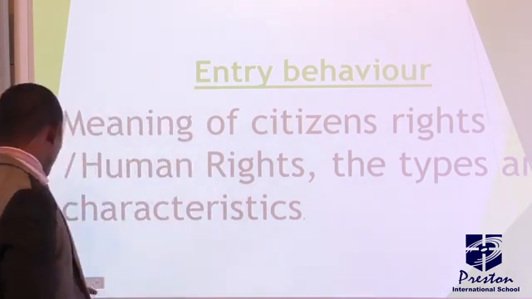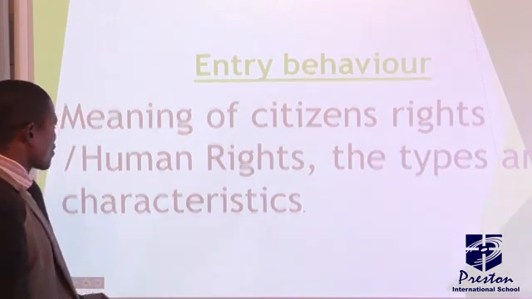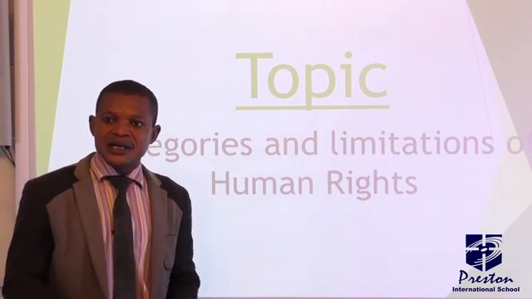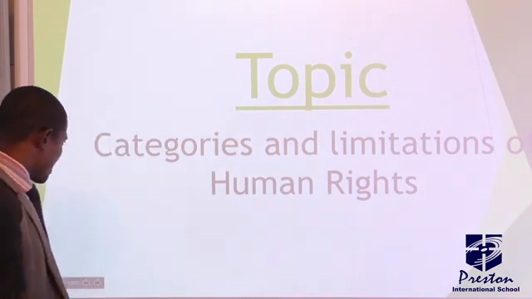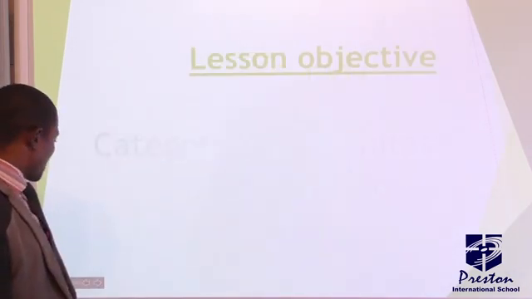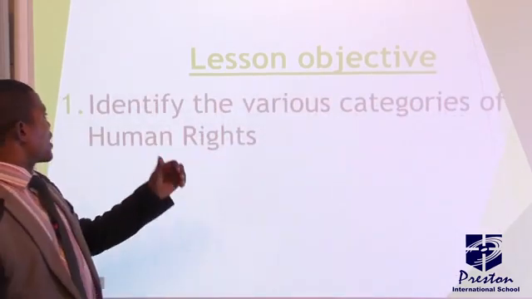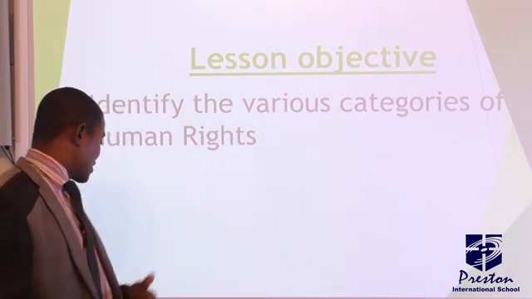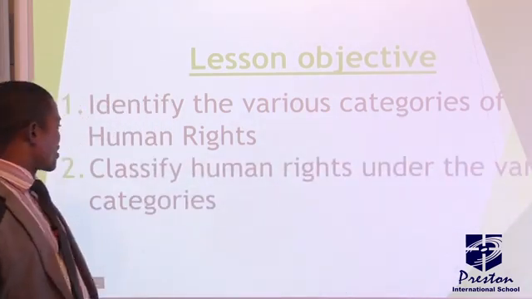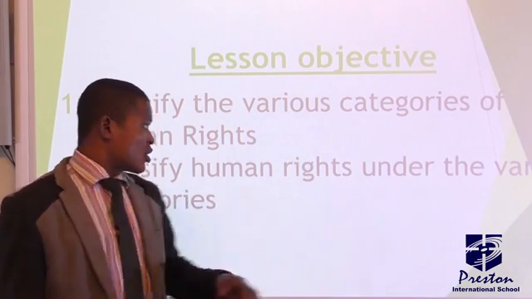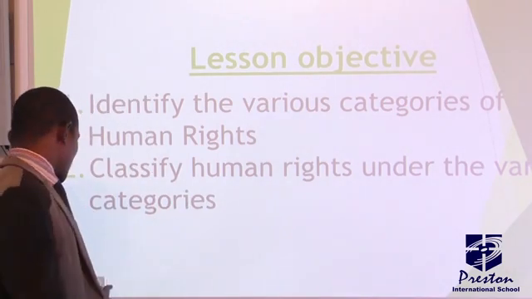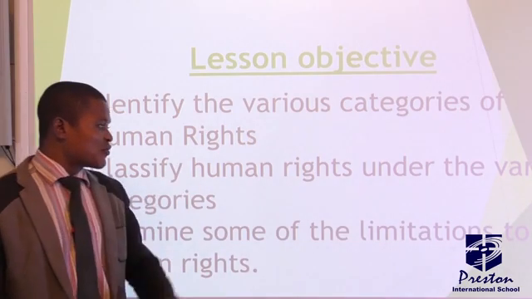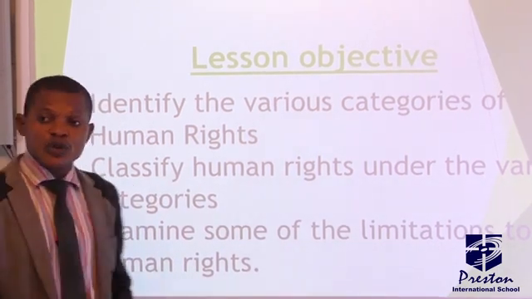But today, we are going to look at categories and limitations of human rights. That's what we are looking at today. By the end of this class, you should be able to identify the various categories of human rights. Number two, you should be able to classify human rights under the various categories. And lastly, you should be able to examine some of the limitations to the human rights.